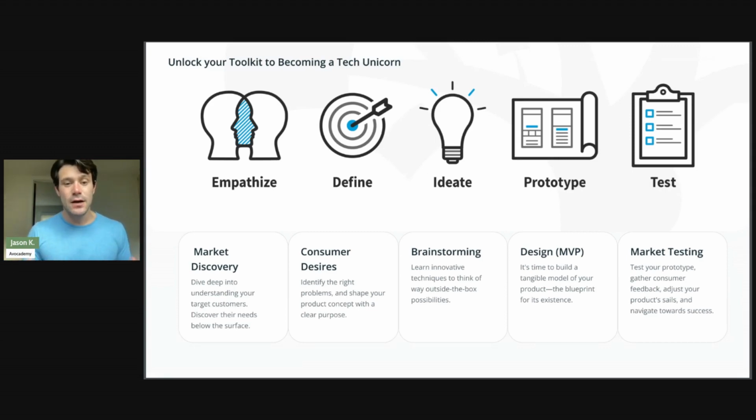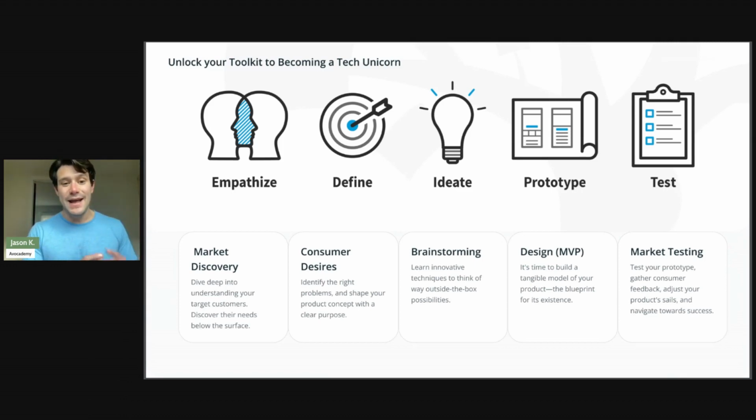We have this idea, we have this business plan, but once we do that market discovery and take it into that define phase, this is where we can tweak our business plan and tweak our idea to make sure that it's a concept that has clear purpose and addresses those needs of our users.